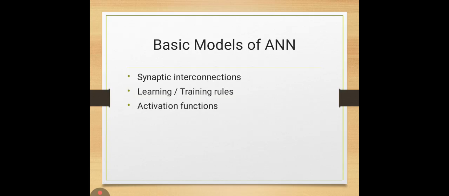Next are the basic models of ANN. The basic components required to build an ANN are synaptic interconnections, which represent the weights, learning or training rules, which help the neurons learn from data, and the activation function, which controls the neuron's output. Together these components form the backbone of neural network models.